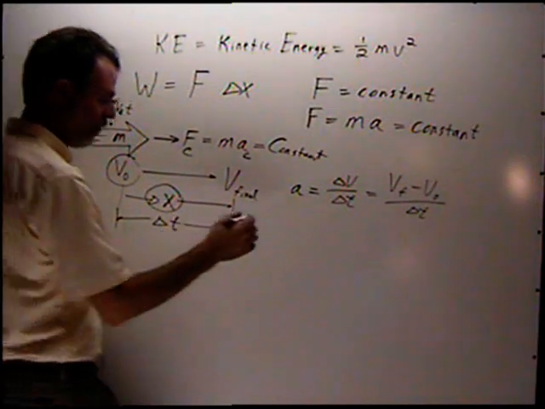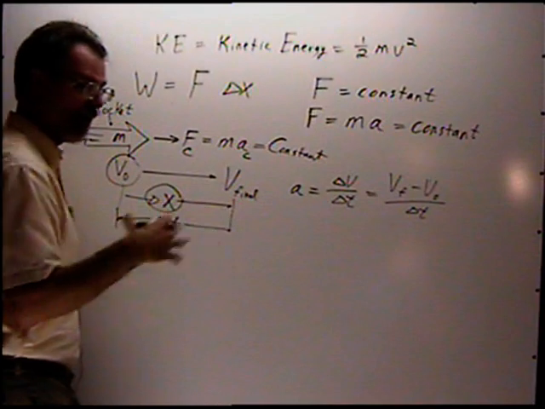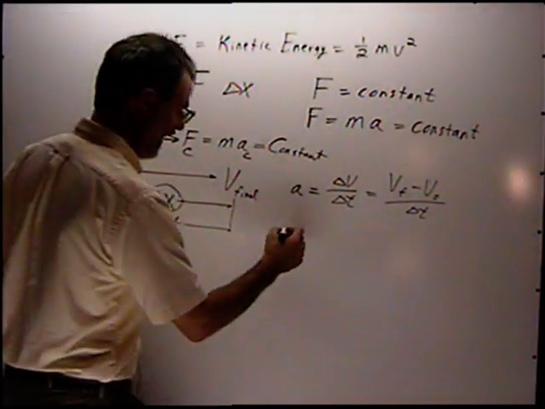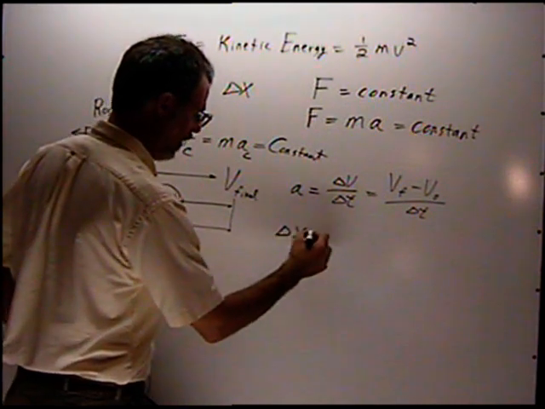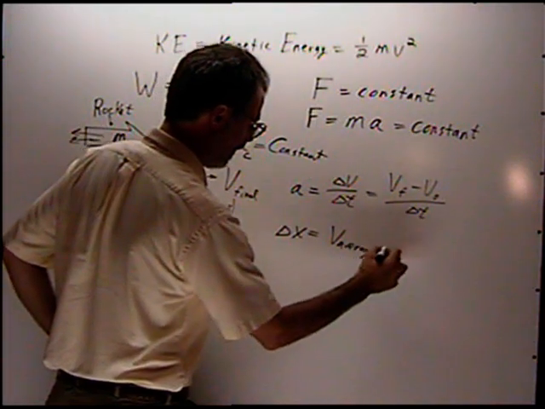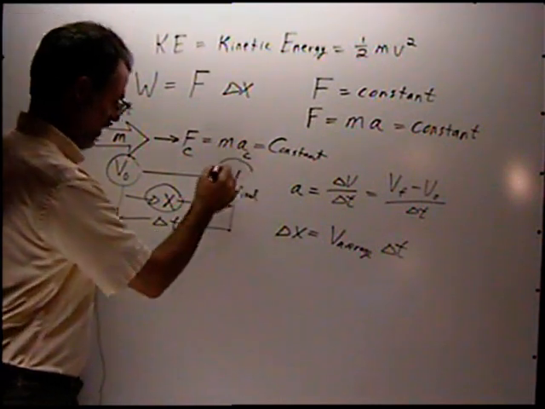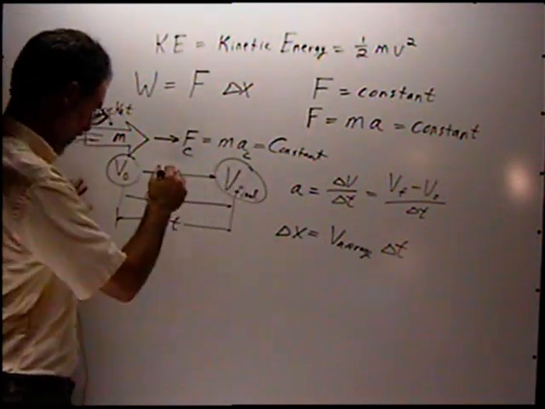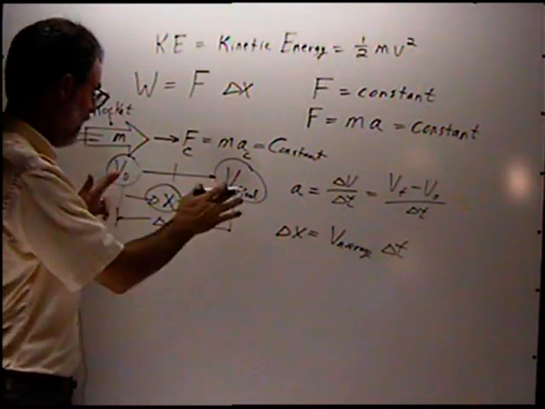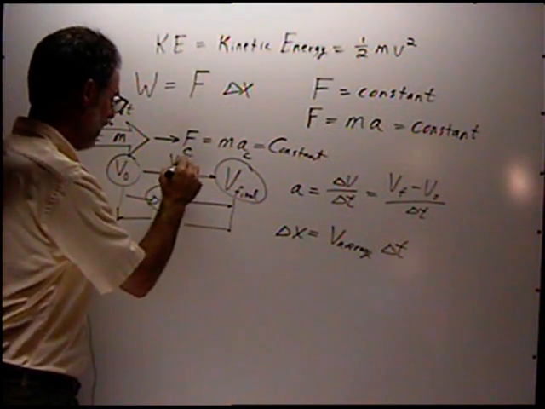Okay, how do we do this? Well, one simple way is to think of the equations back in chapter 2 and chapter 4. This distance traveled is equal to the average velocity times delta time. Now, the velocity is not constant. The velocity is changing, but there's the average velocity. Because the velocity is changing continually and smoothly, right in the middle we have an average velocity.